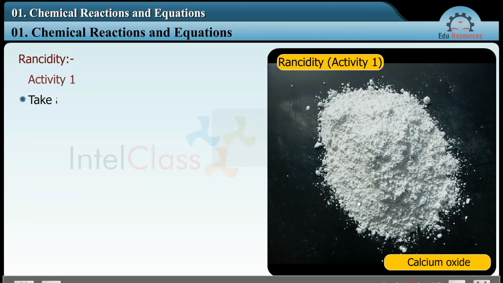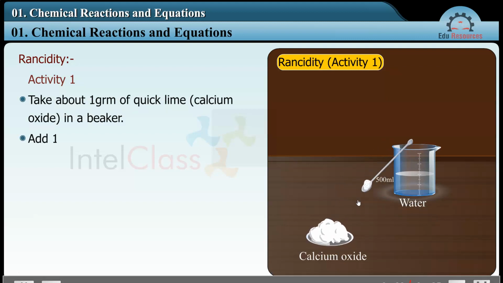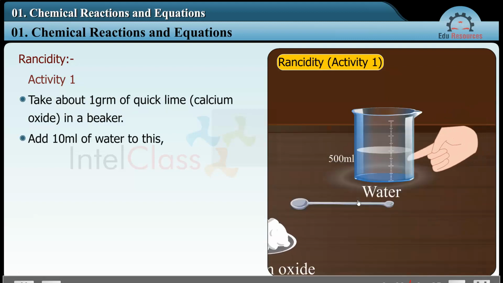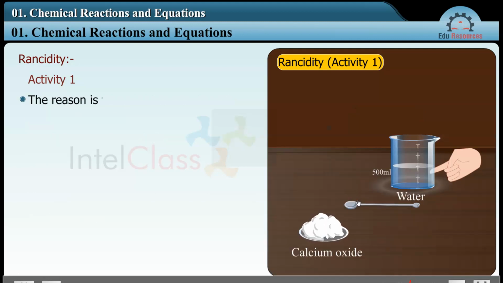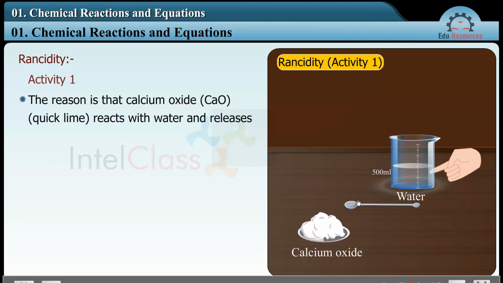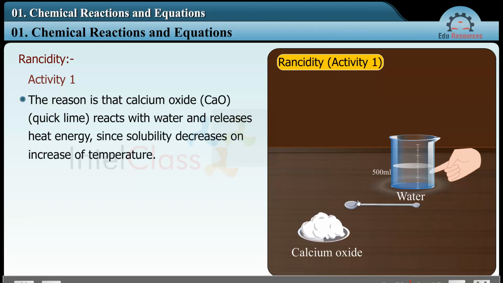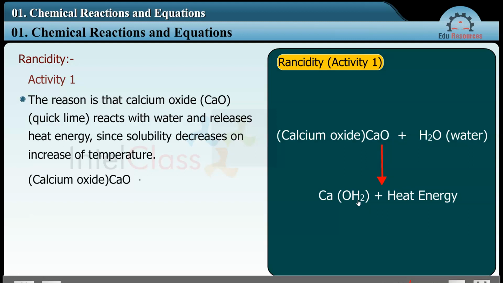Activity 1. Take about 1 gram of quicklime, calcium oxide, in a beaker. Add 10 ml of water to this. Touch the beaker with your finger. What do you notice? You'll notice that the beaker is hot when you touch it with your finger. The reason is that calcium oxide, CaO, quicklime, reacts with water and releases heat energy. CaO plus H2O gives Ca(OH)2 plus heat energy.